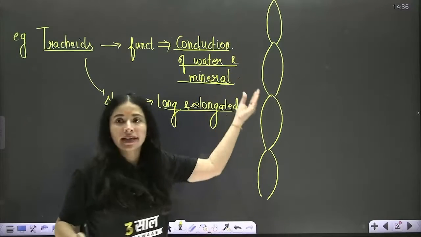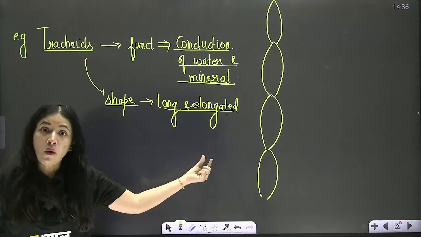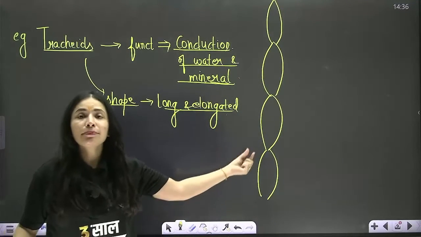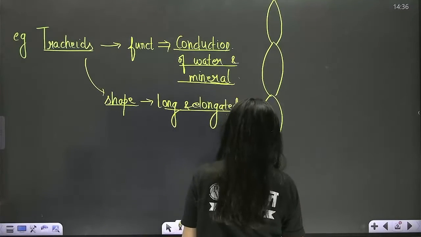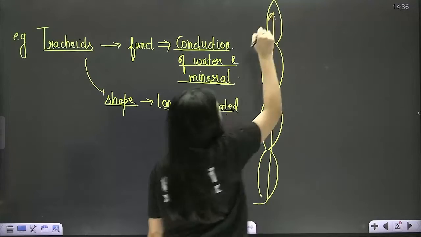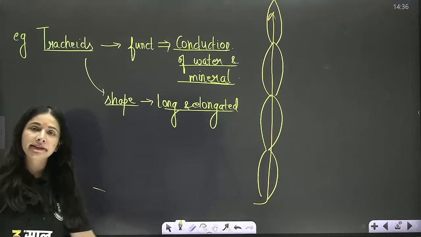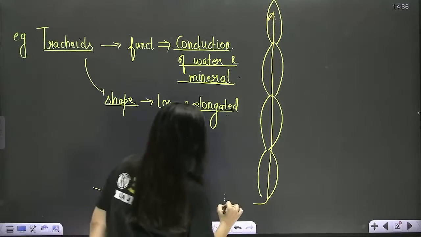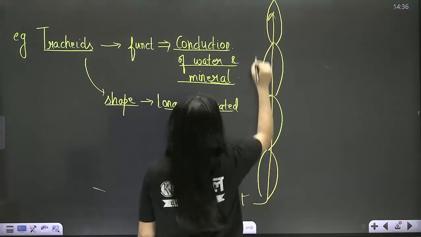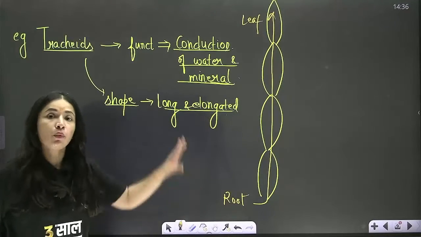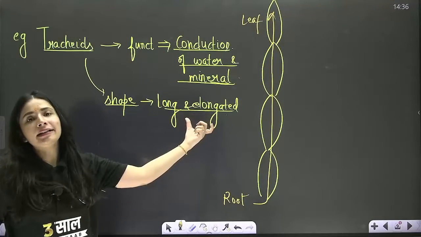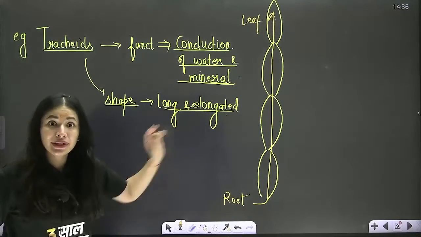These are the tracheids which are kept, they are long, elongated, kept one above the other so that their function of conducting water and minerals can be done efficiently from the root to the leaf. Right? So what is the function? Accordingly, their shape is decided. This is one of the examples.